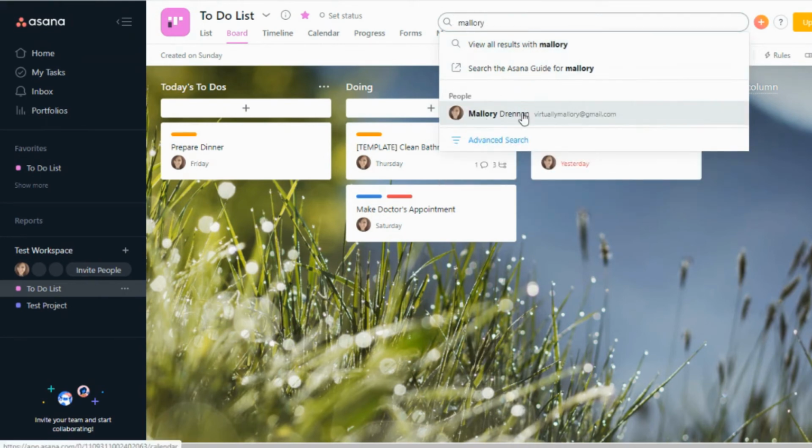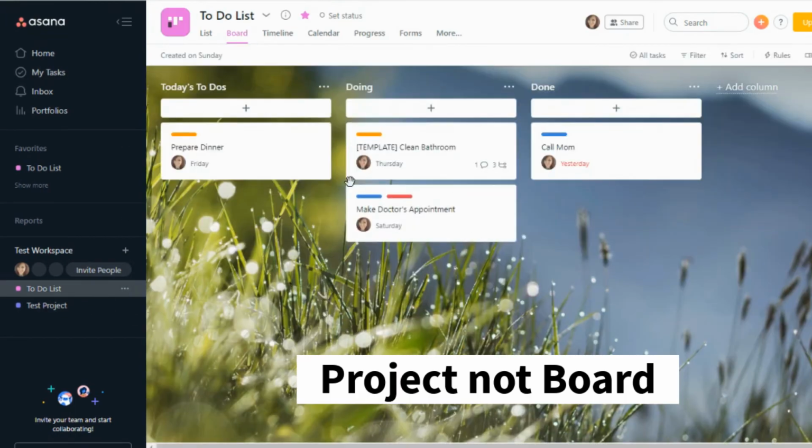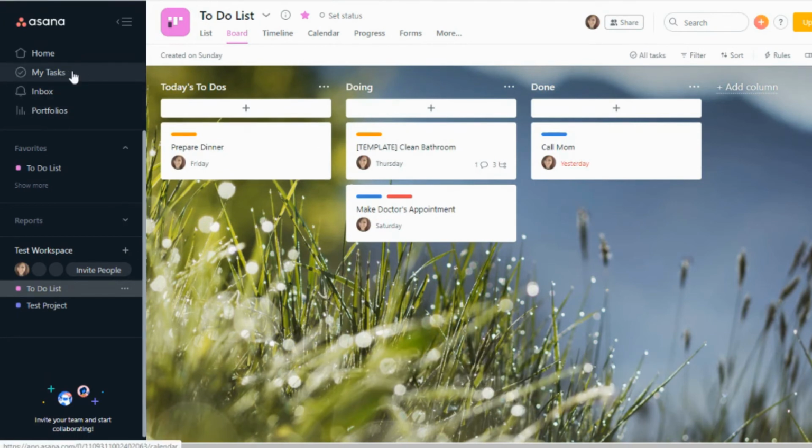And then if you try and search by my name, it's going to actually take me to my task and show me all the tasks that are assigned to me. So it's not going to search by my name per board. So if I wanted to just see the tasks that were assigned to me for this board, I can't do that. But you can still see all the tasks that are assigned to you from the My Task section as well.